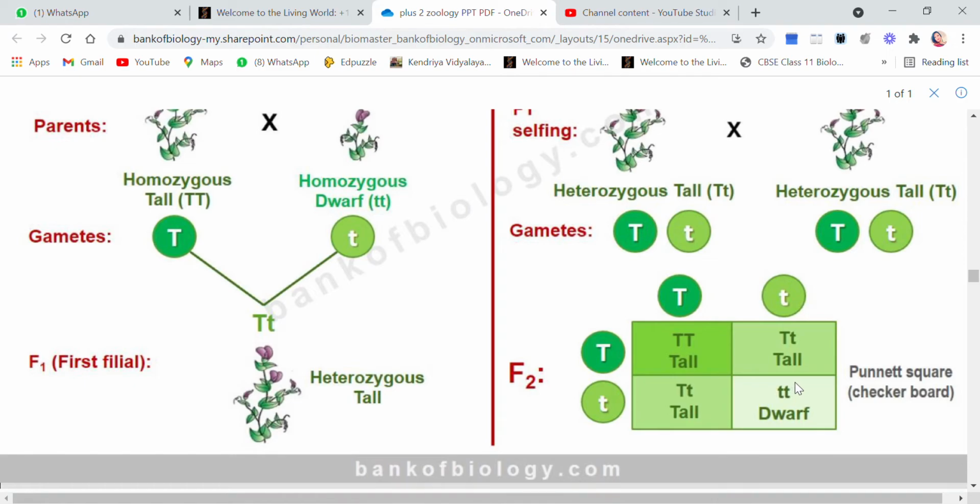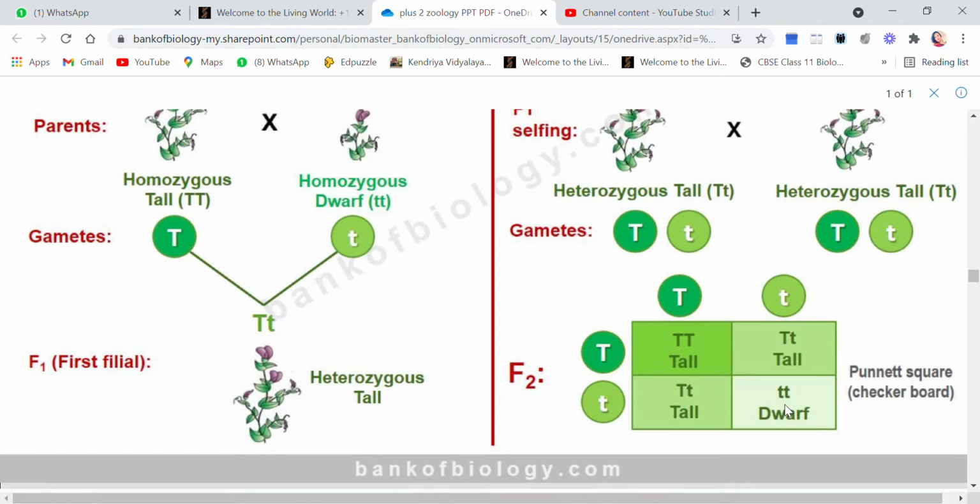But now if I ask you what will be my genotypic ratio, what you will say is 1 homozygous tall, 2 heterozygous tall, and 1 homozygous dwarf. So my genotypic ratio is 1 is to 2 is to 1.